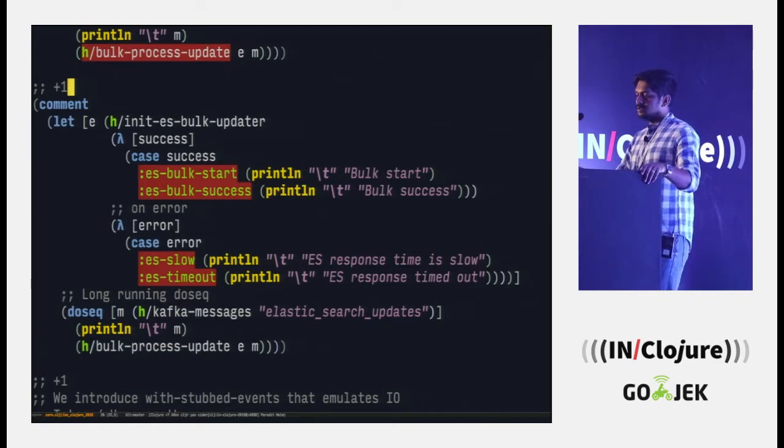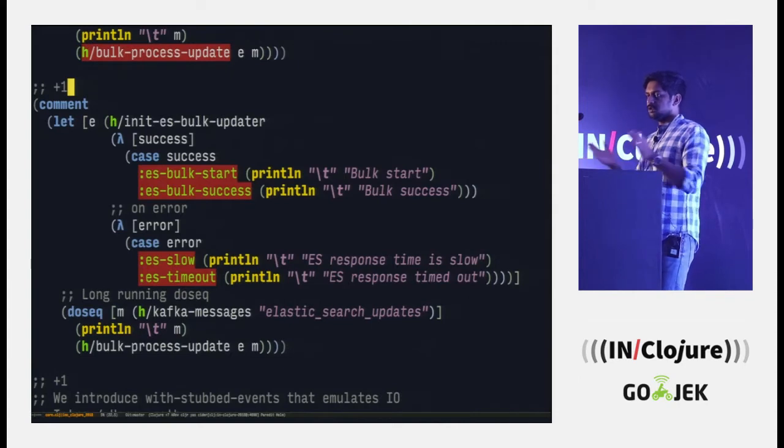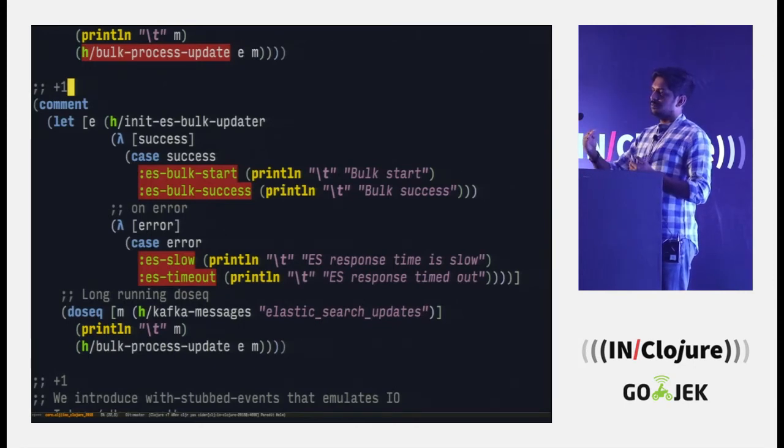The problem here is when the bulk actually starts, we don't want to consume anything from Kafka, because you don't know what your response is going to be. Is it going to succeed? Is it going to fail? You never know. And if you consume too many messages in that process, you stand a chance to lose those messages, and that's not what we want. We want a reliable step-by-step succession of states.